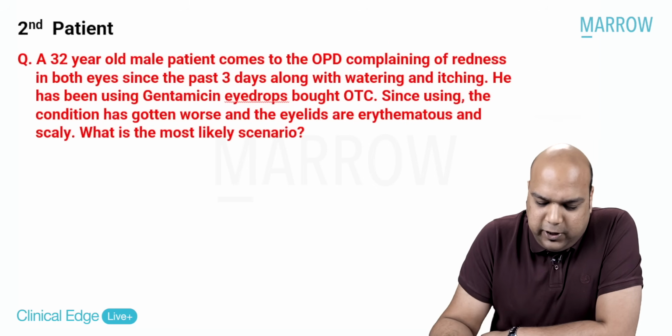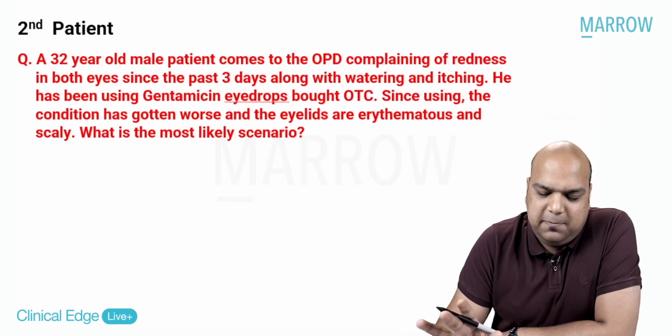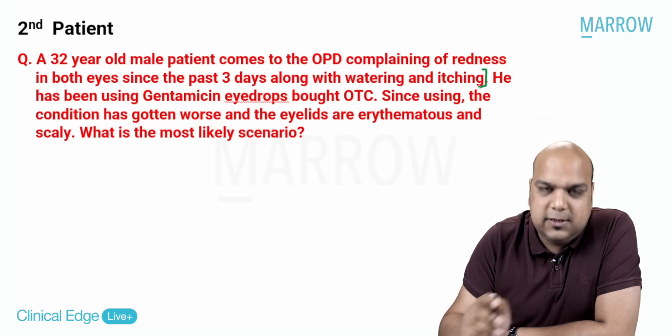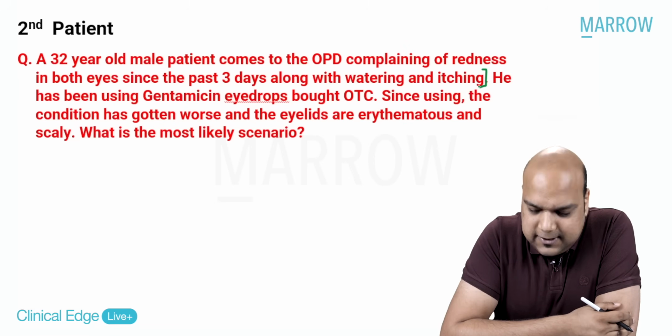Again, a 32-year-old male patient comes to the OPD complaining of redness, same line, in both eyes since the past 3 days, along with watering and itching. So till this point, the question is same. It looks like allergic conjunctivitis. But let us see what happens after this.